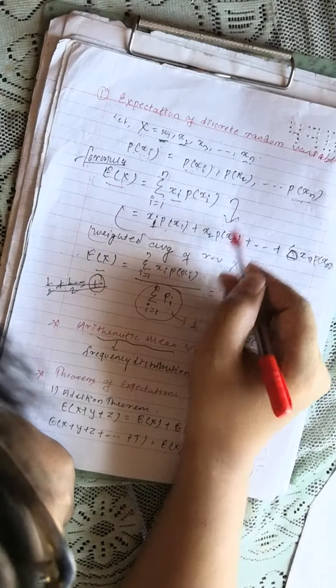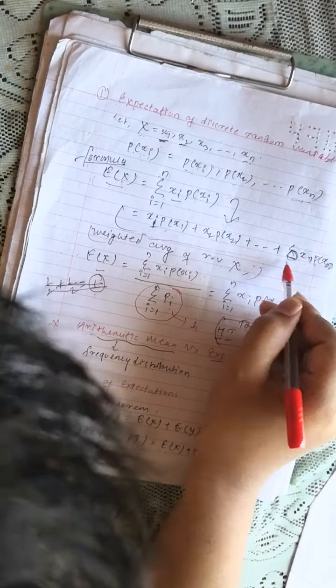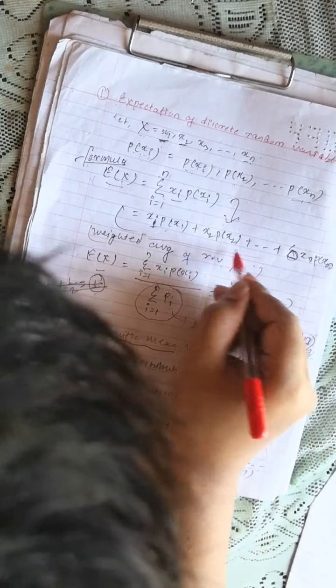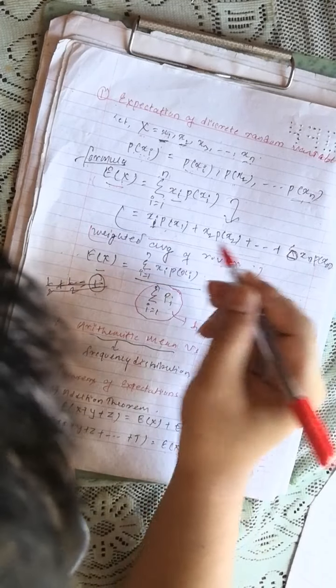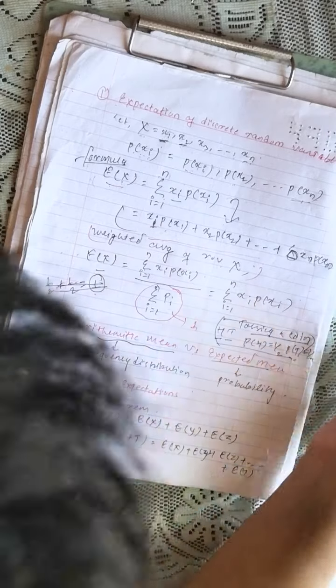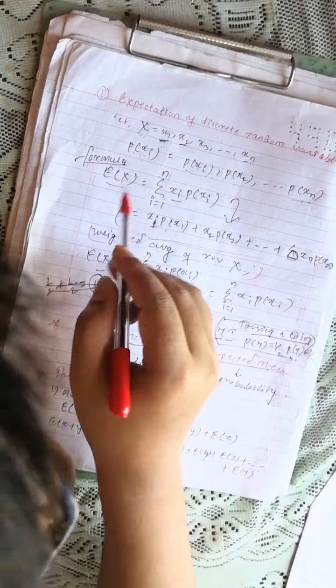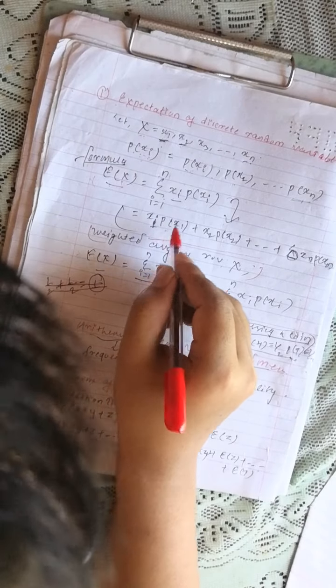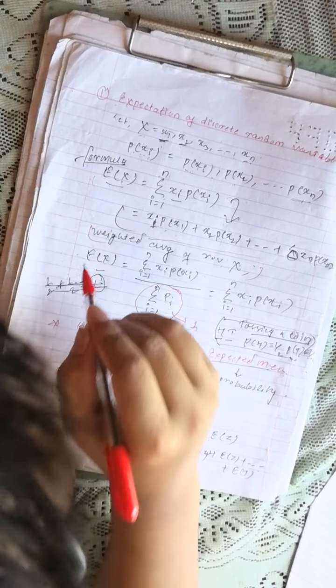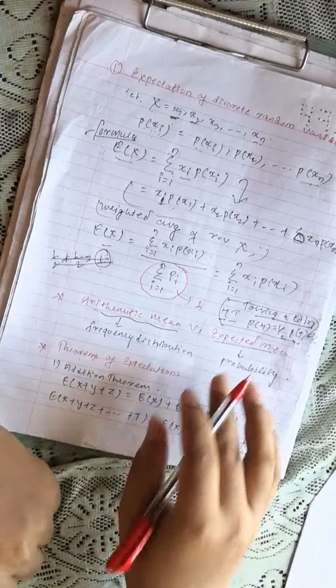When we expand this formula, we get this expanded form. As we can see, it is simply the addition of the multiplication of each random value and its associated probability.